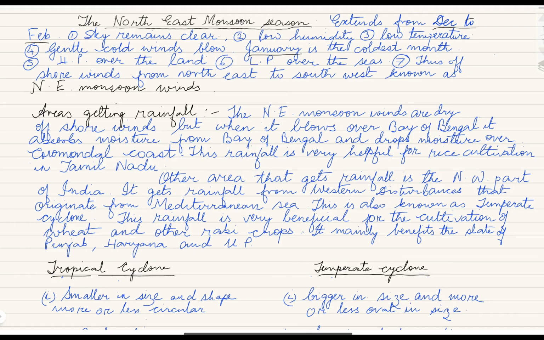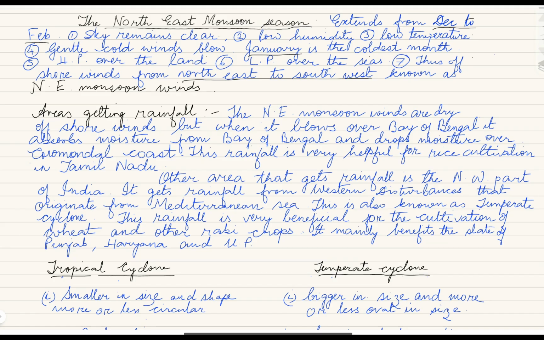High pressure develops over land and low pressure over sea, and thus we have offshore winds blowing from northeast to southwest, known as the northeast monsoon winds. Since these are offshore winds, most of India remains dry.